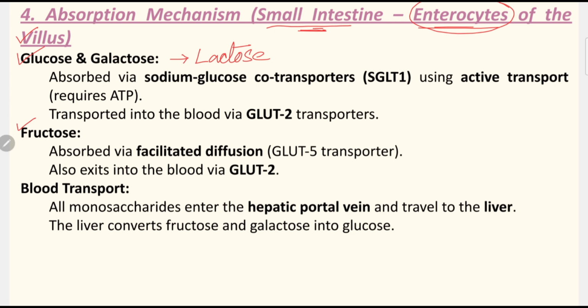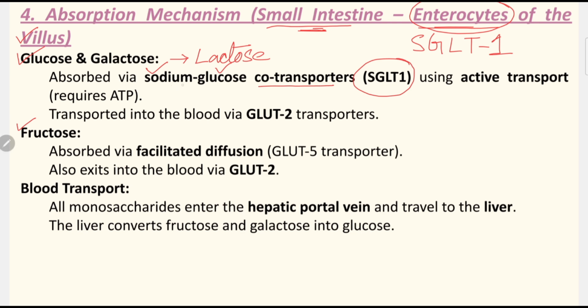So what are the transporters? There are mainly three types of transporter. The first one is SGLT1. Write it down in your copy. S is for sodium, G for glucose: sodium and glucose. These two are transported together, which is why it is a co-transporter. Co means two molecules transported together. Anything carried by two things is regarded as a co-transporter.